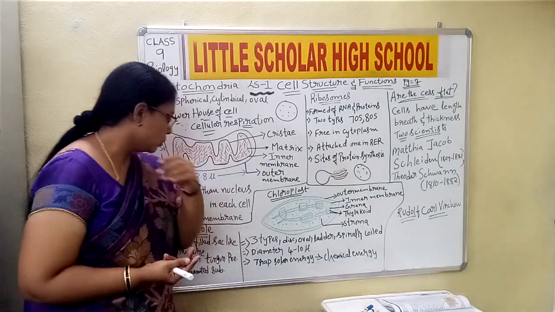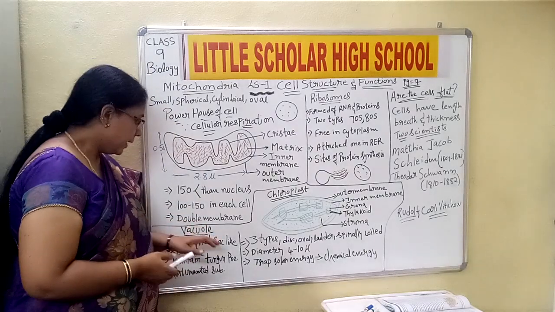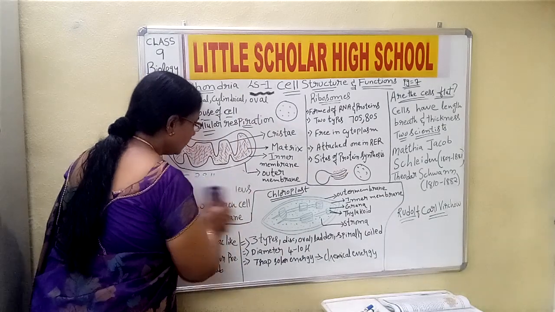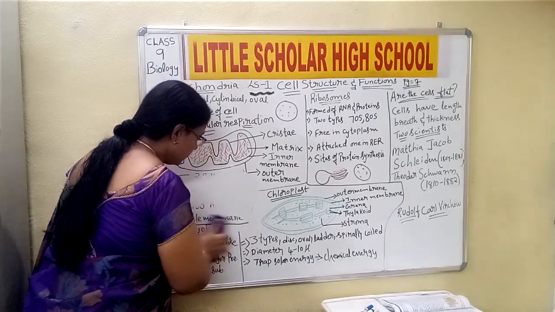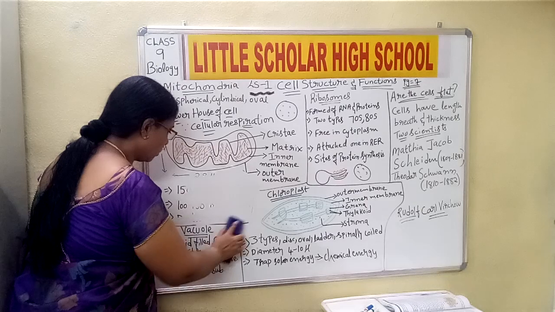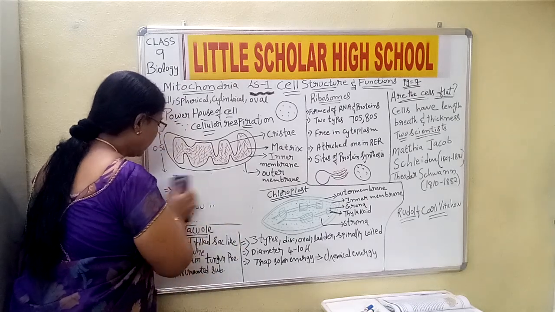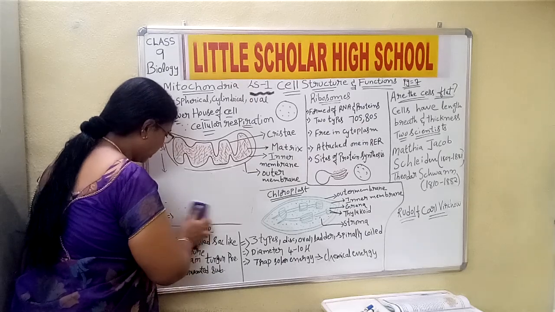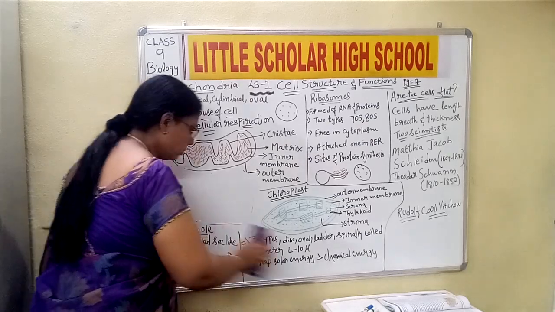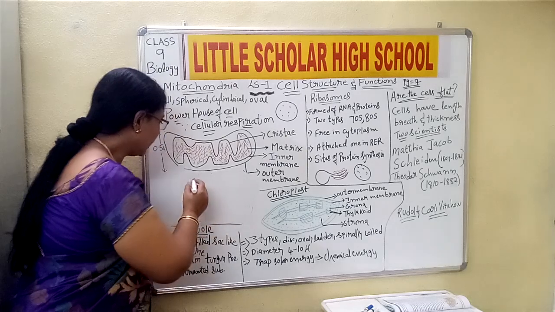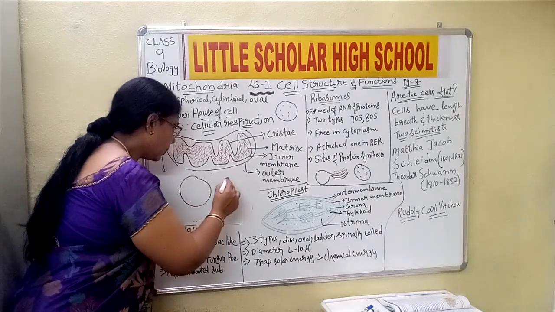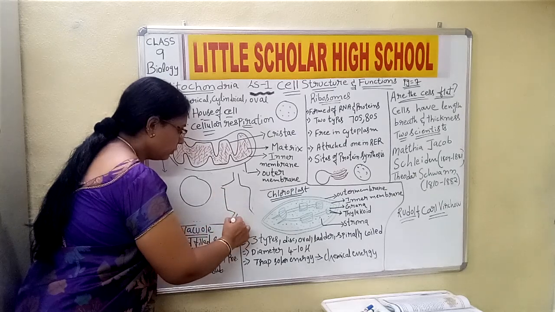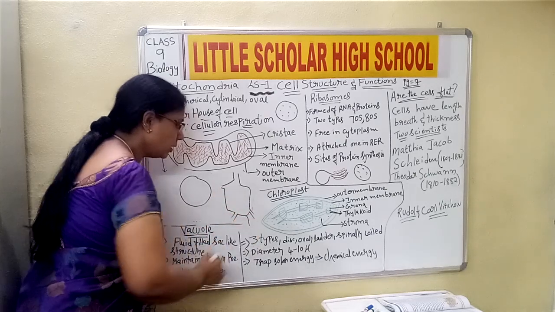Now let us move to the vacuole. Okay children, now this is also one of the important organelles. I mean, all the cells are important, but let us discuss one of them now. Vacuoles are the spaces which are present. These are empty spaces, we can refer to them as the empty spaces.